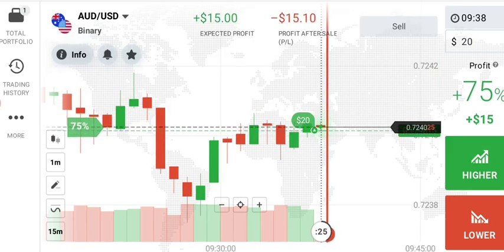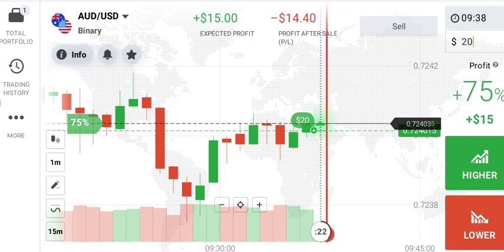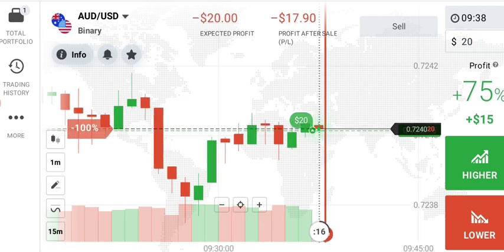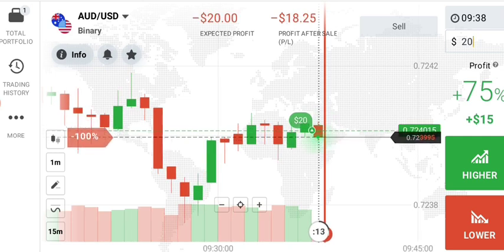Okay, I'm placing here a higher option, and I'm 100% sure about this candle. It will definitely close above my entry point as a green candle, not as a red candle. So let's see what happened here.